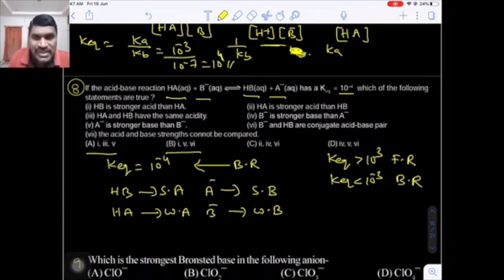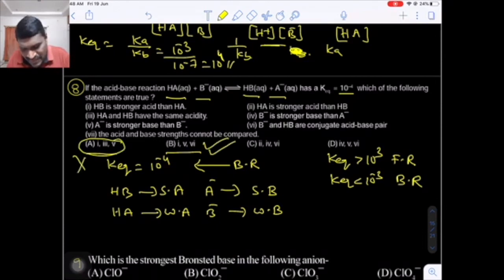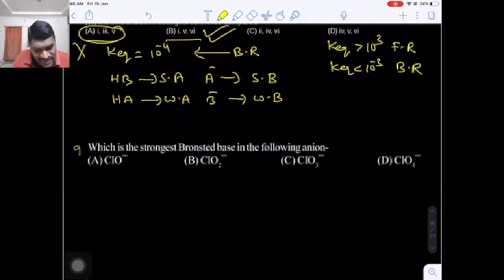Now we have to see the exact answer, A or B. Now the next one, HA is a stronger acid. No, the second statement is incorrect. In A and B there is no second statement. Okay, come to the third statement. HA, HB have the same acidity. No, HA, HB do not have the same acidity because the reaction is moving in backward direction. That means HB should be more acidic than HA. So statement 3 will be incorrect. Statement 3 incorrect means A will be incorrect. That means option B is the only right option. Are you getting my point? If you want to check the other options, you can check them also.